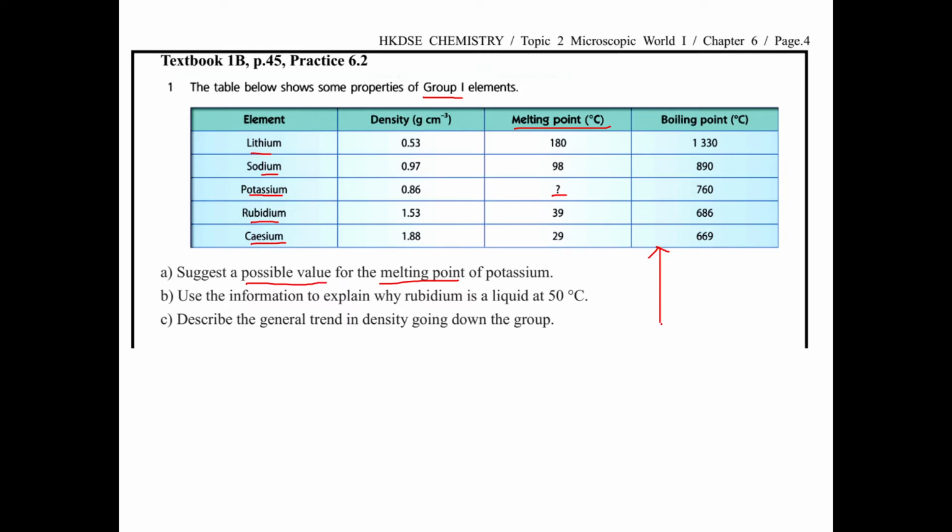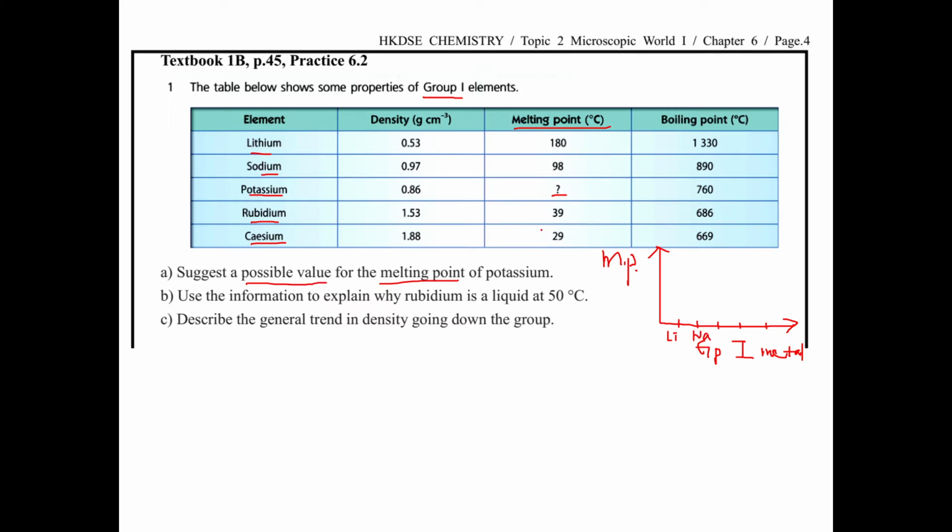So you can plot a graph. Of course, you can use the data in between 96 and 39, two numbers, to make an average, the midpoint, or you can make a graph. So this is melting point, and this is the group 1 metal. The first one is lithium and then sodium.